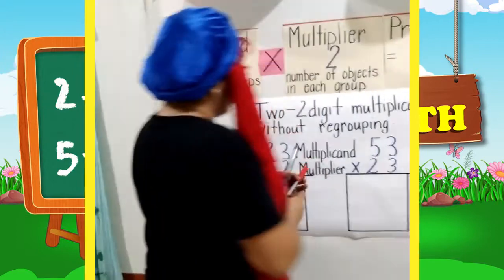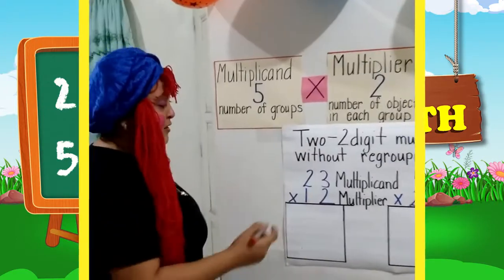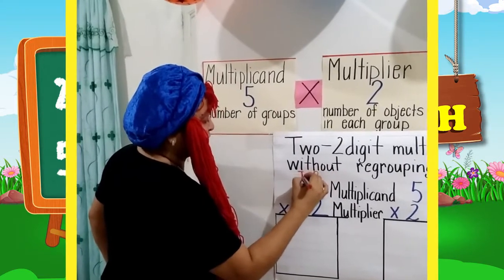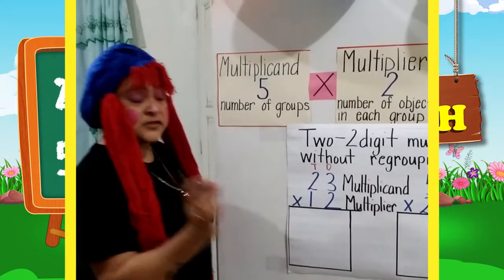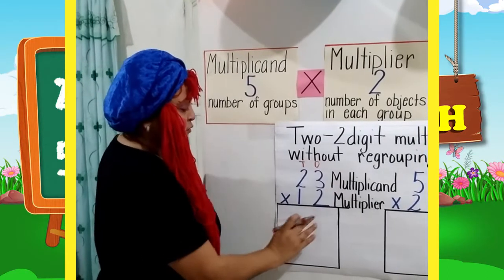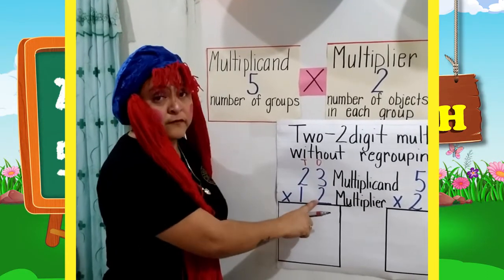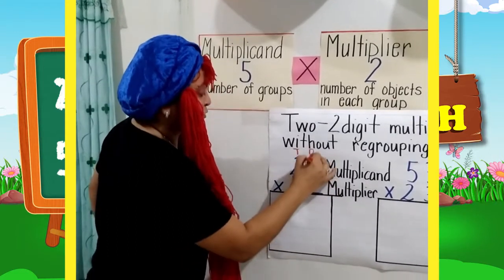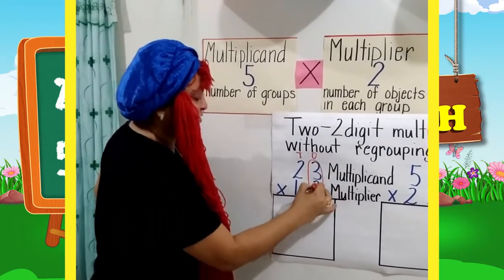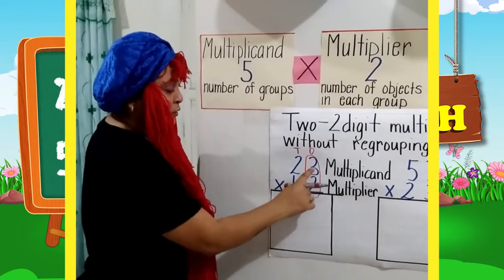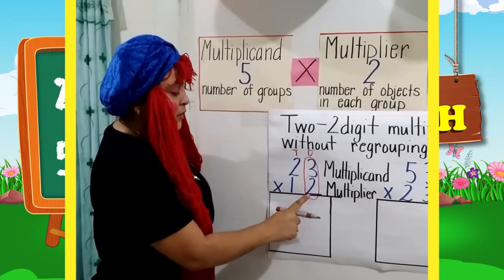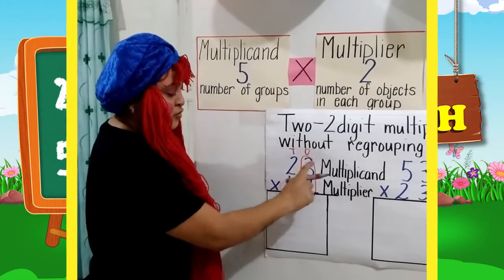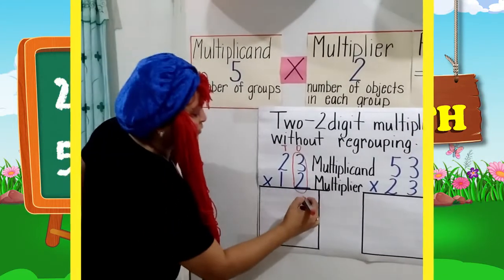Alright, so remember that we're always going to make sure that our numbers are under their correct place value, right? So we always start from the back. We start with the first multiplier. I'm going to circle this here so that you can see that we always start with the ones. So we are going to say 2 times 3. 2 times 3 is equal to 6.